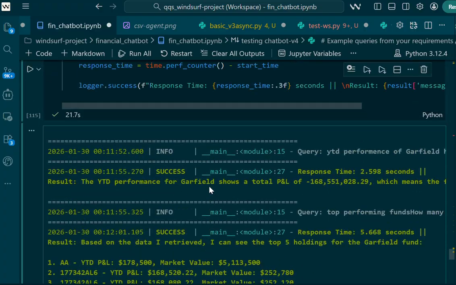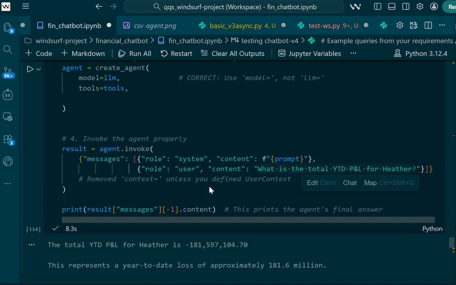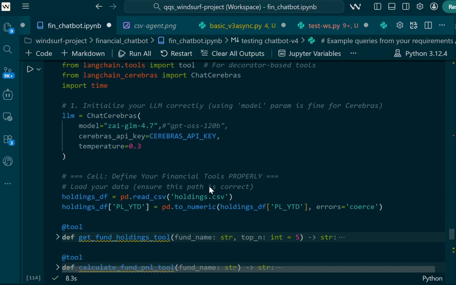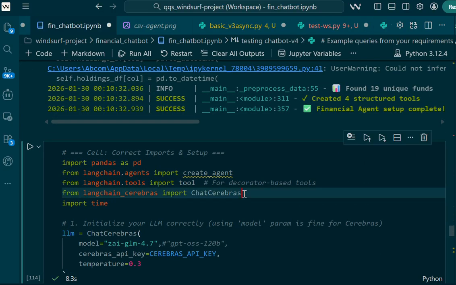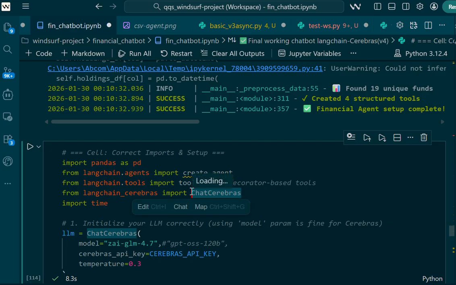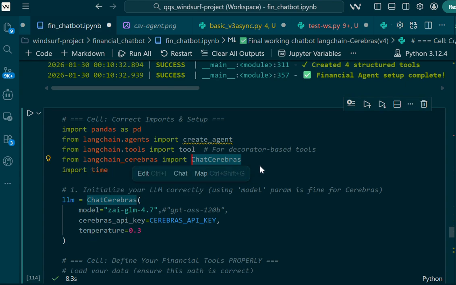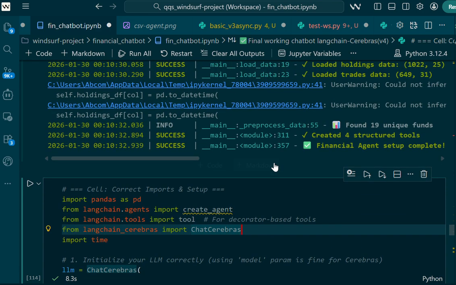One thing I need to mention is that I am using Cerebras inference, but any other LLM inference provider can be used, and the model can be replaced also. So it is completely reusable and extendable.